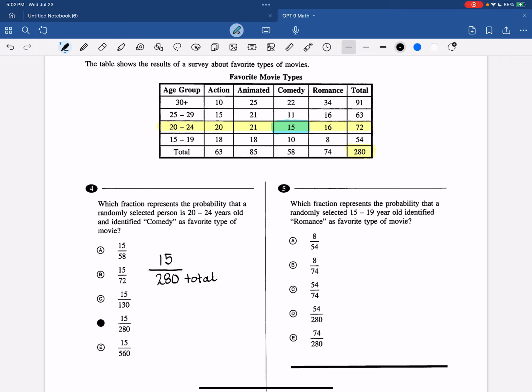And if you notice, all of the choices have the 15 on top. It's that total that folks may have trouble finding, and that's right here. Total number of people.